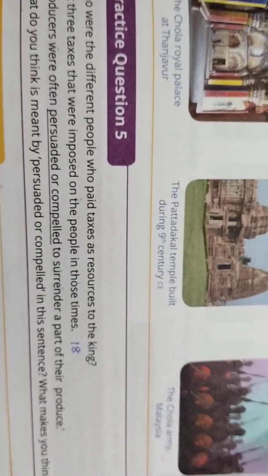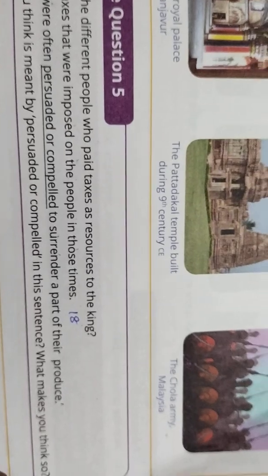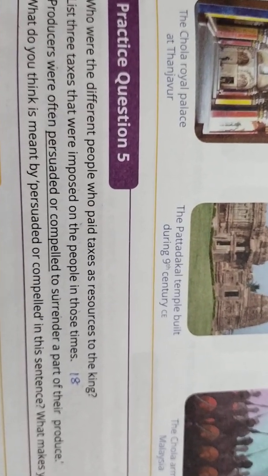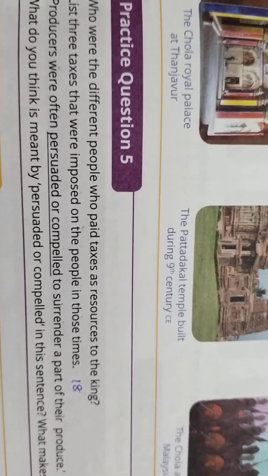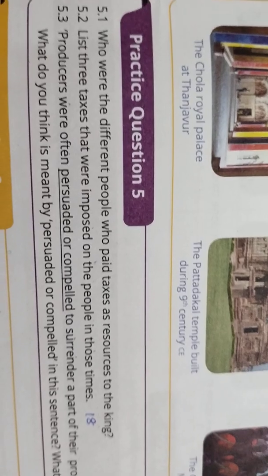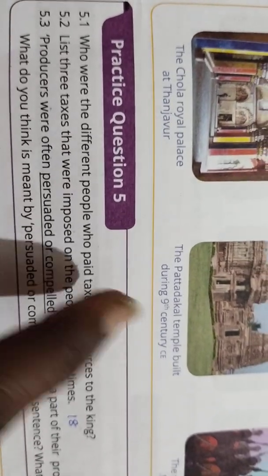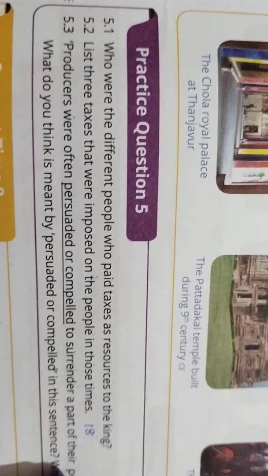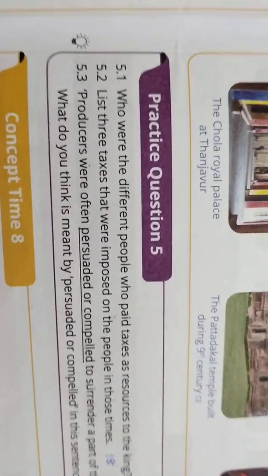What makes you think so? Because they were rich at that particular time, so they were compelled to give a part. That means they were compelled to pay the tax. Did you get me? So these are the three questions. You have to write the answers for that. I have explained it, so just write it in the note.